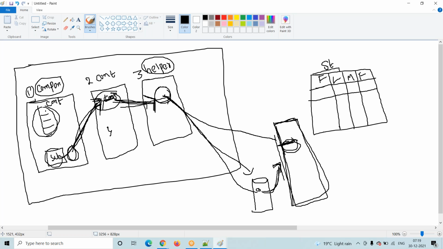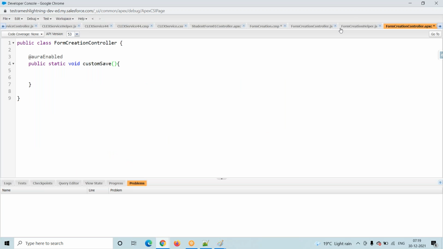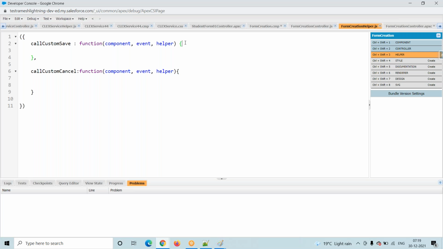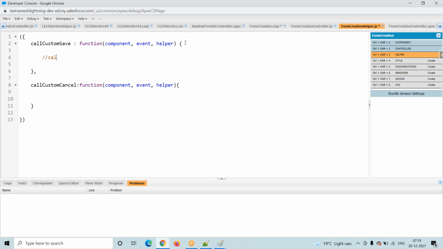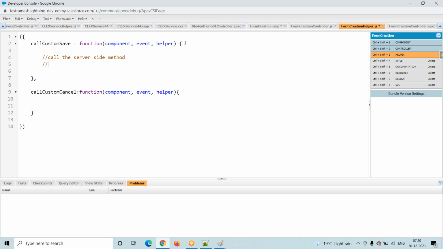Now coming to the third one, I will call this method from the third item. So here what we have to do, first we have to call the server side method, right? While calling, we have to pass first name plus whatever parameters you want, last name plus mother name plus father name. We have to pass the data, right?